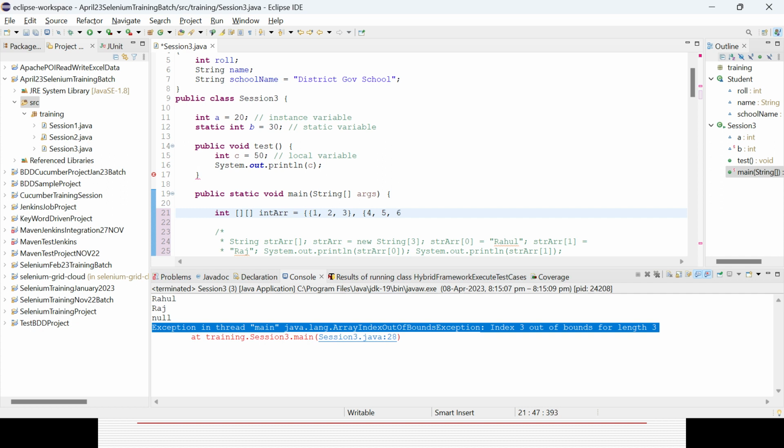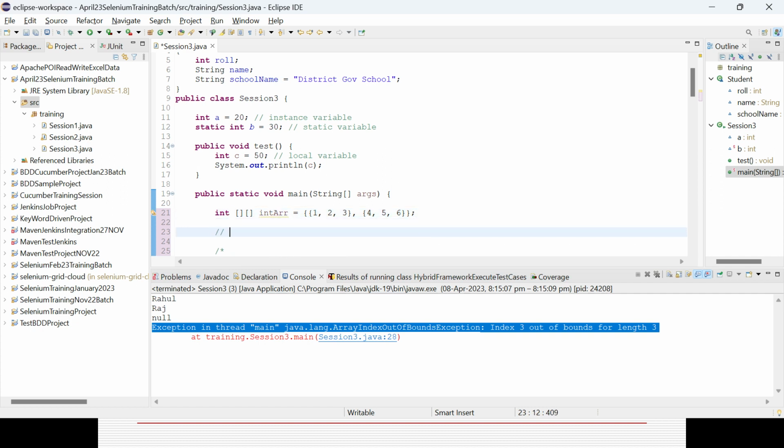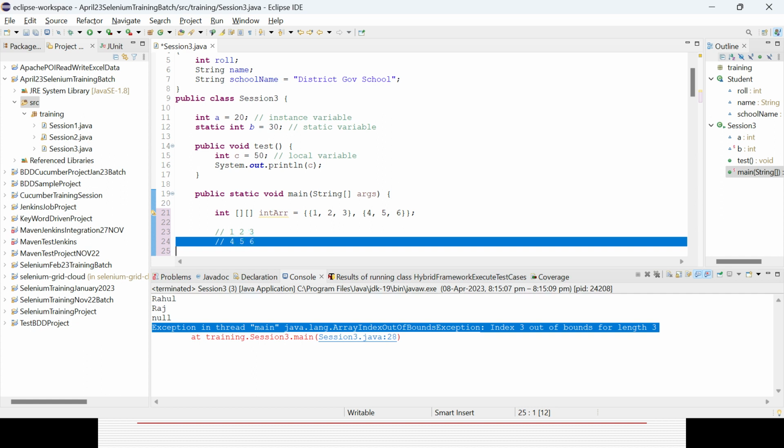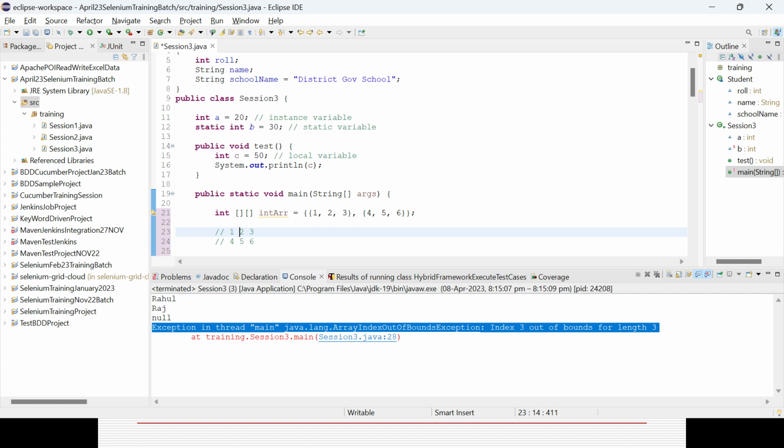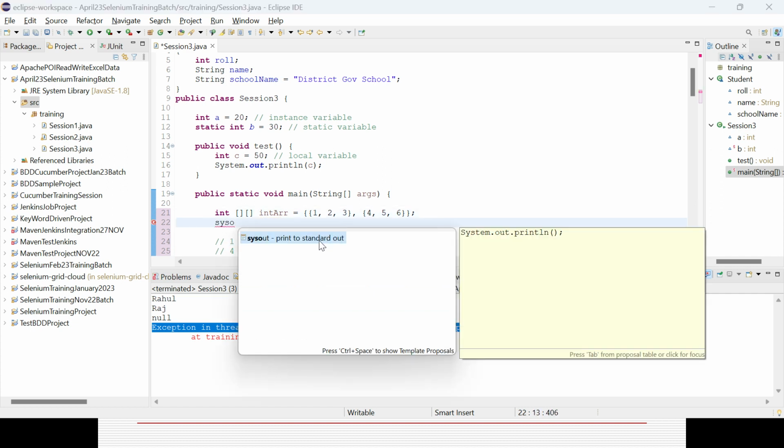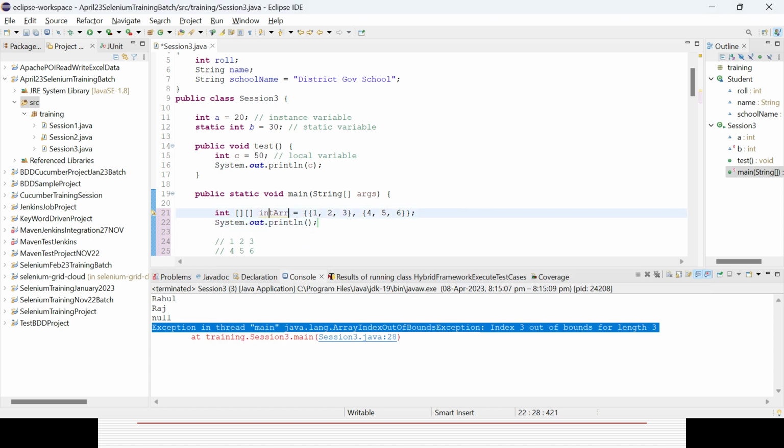So how will the values be displayed here? It will look like this: 1, 2 and 3 at row level, right? Then 4, 5 and 6. So it has 2 rows and 3 columns. The row is called the 0th row, then row 1, and the columns are the 0th column, the first column and the second column. Now if you want to access any variable, you need to keep that one, and you need to keep the size.